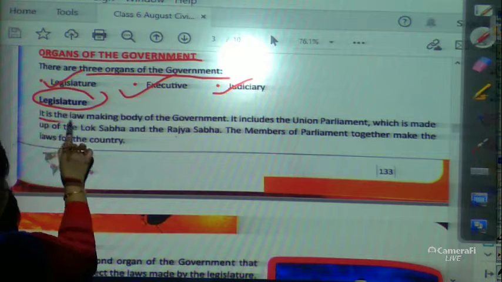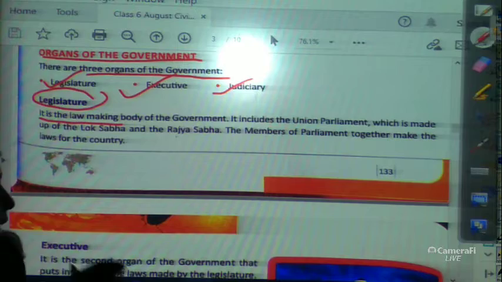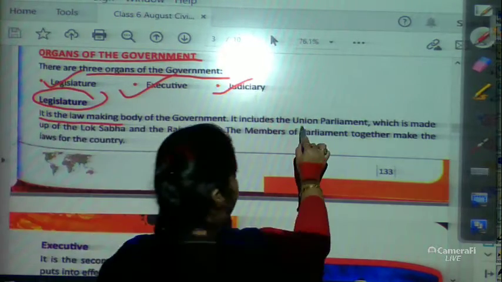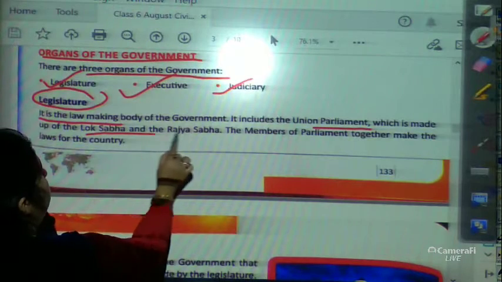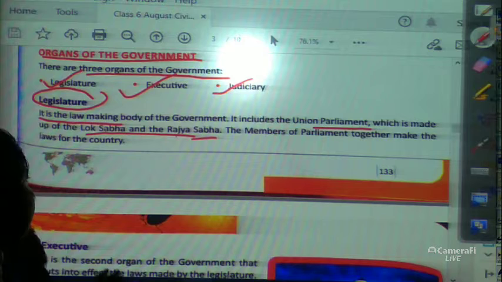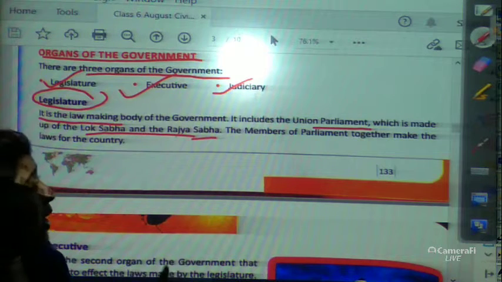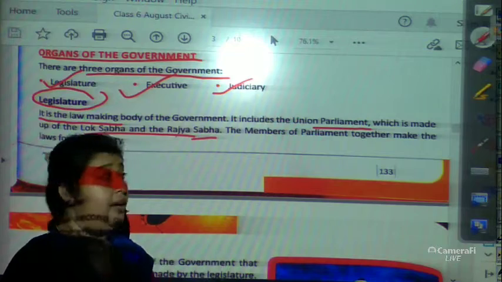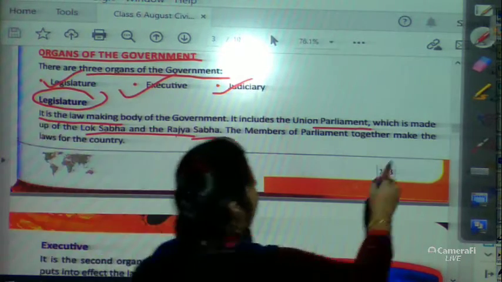The legislature makes the law. It includes the Union Parliament, which is made up of the Lok Sabha and the Rajya Sabha. The members of parliament, MPs, together make the laws for the country.